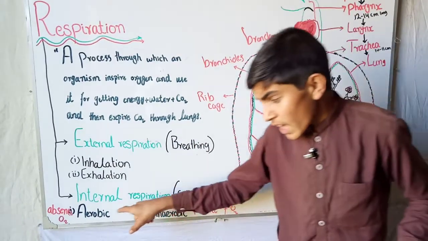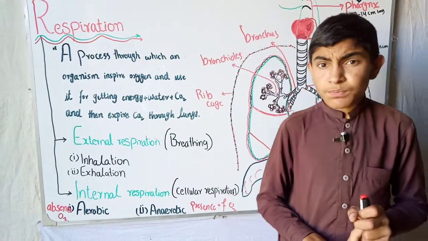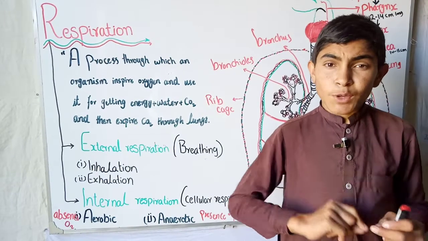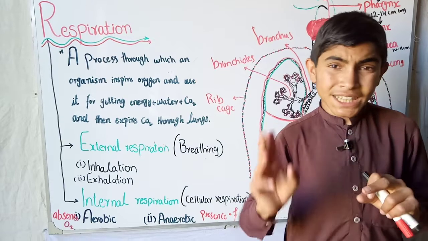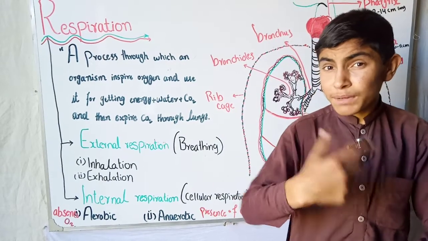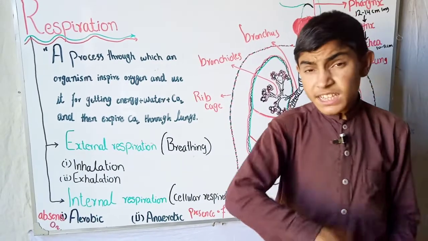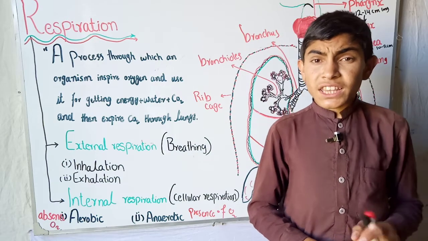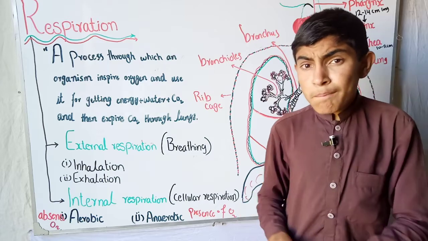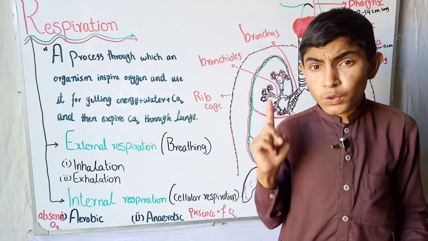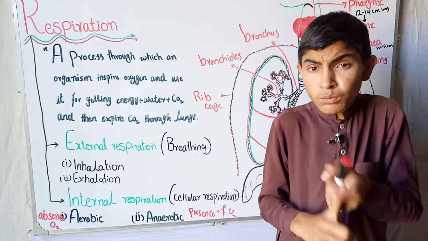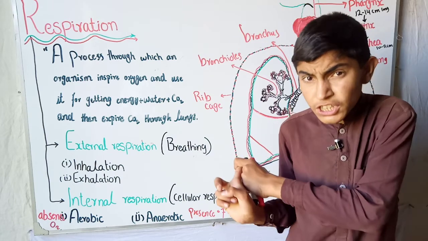But anaerobic respiration occurs at a time when we are running. During running, we are not able to completely inhale oxygen and exhale CO2. So there is not sufficient oxygen for oxidizing food, the glucose. Yet we have a need of energy, ATP.